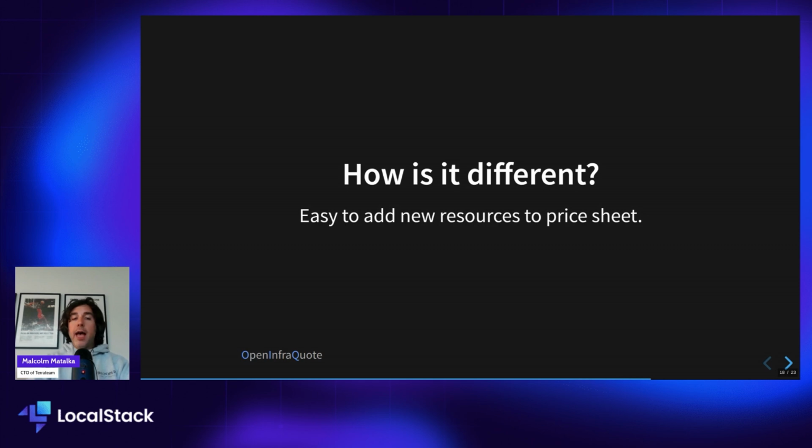It's also really easy to add new resources to the price sheet. It's just a CSV. It has a pretty straightforward format. So if you have a product that you have a Terraform or Tofu provider for, and you want to be able to price it through OpenInfraQuote, then we can add that for you, no problem. It's very easy. You can even add it yourself and have your own pricing sheet that you want to use locally.